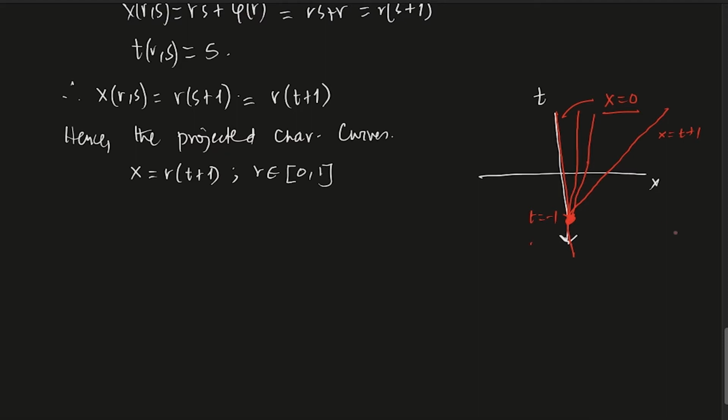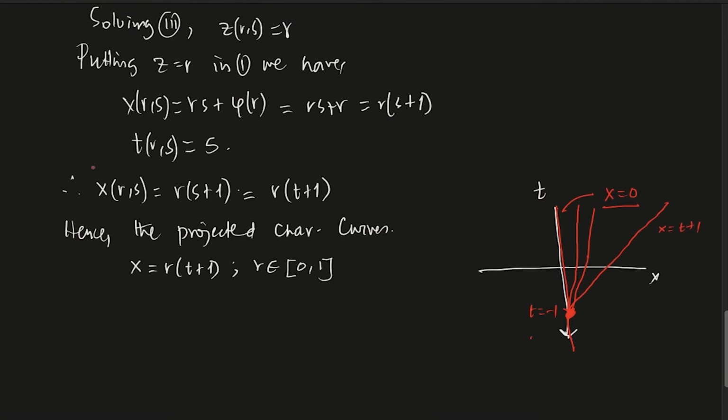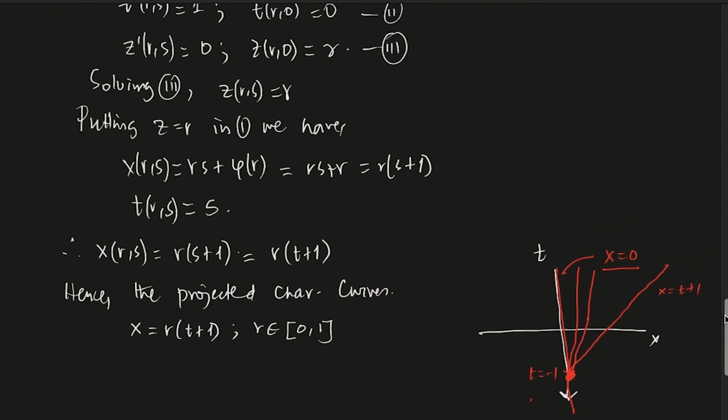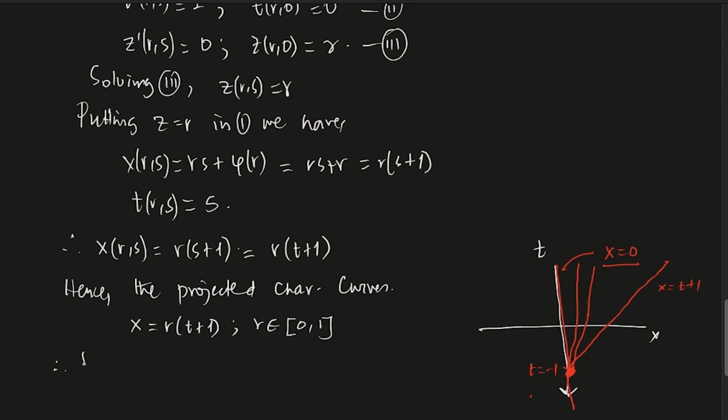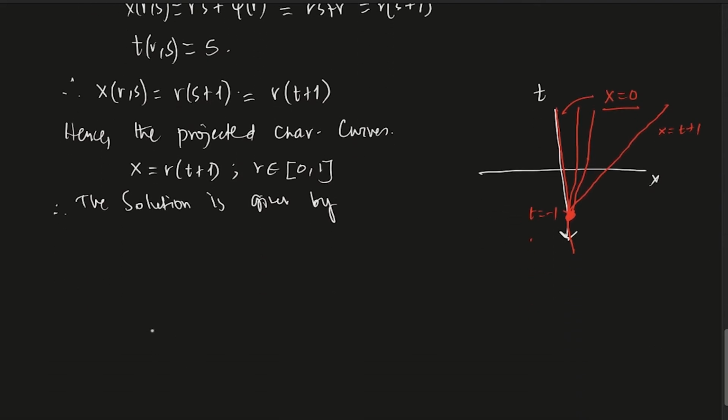Now let us write down the exact solution, and then we'll talk more about what is happening here. So the solution is given by z equals r. So u of x and y is u of x_s, y_s, which is z of s, which is given by r, and r is x by t plus 1.